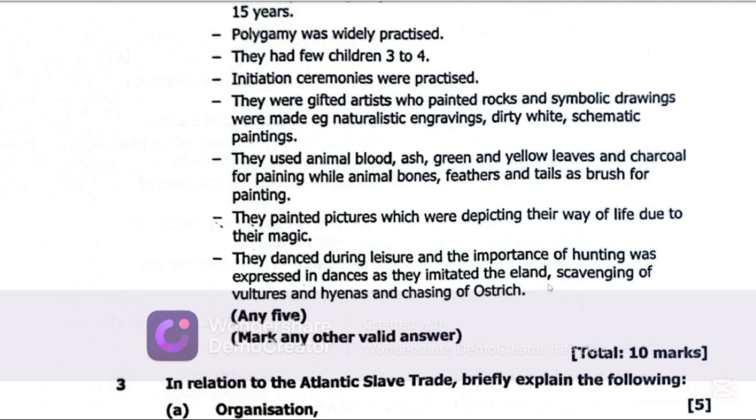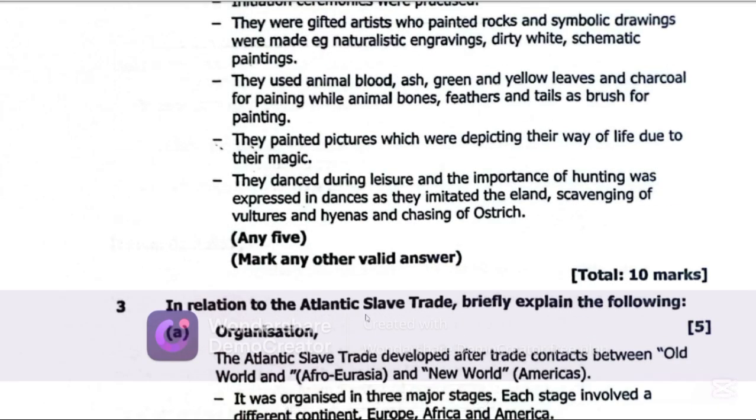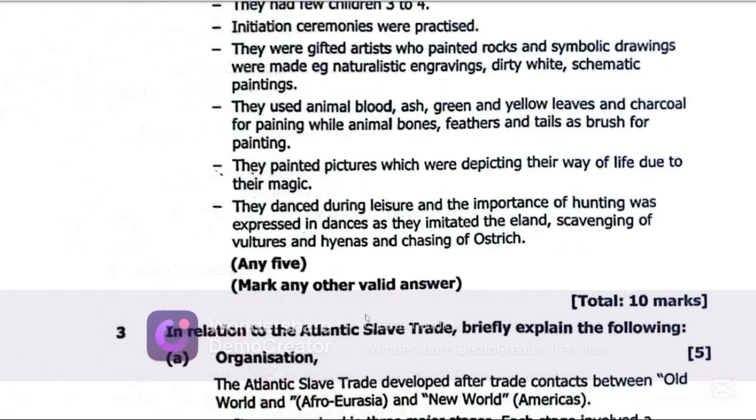Let's get to question 3. In relation to the Atlantic slave trade, briefly explain the following. Organization. How was the organization of the Atlantic slave trade? Now, the Atlantic slave trade is also known as the transatlantic triangular slave trade. Why do we call it the triangular slave trade?